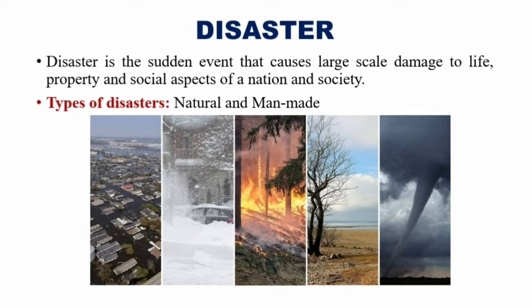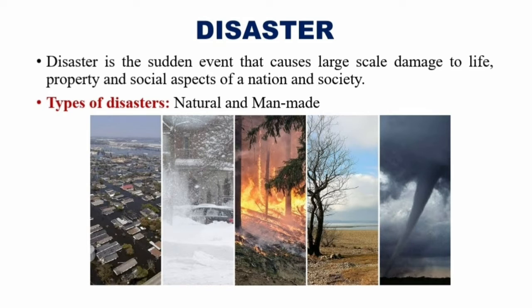So, there are two types of disasters, man made and natural. Disasters that occur due to human actions are said to be man made disasters. For example, bomb blasts, leakage of chemicals, etc. These are examples of man made disasters. Whereas disasters that occur naturally due to ecological imbalance are called natural disasters.